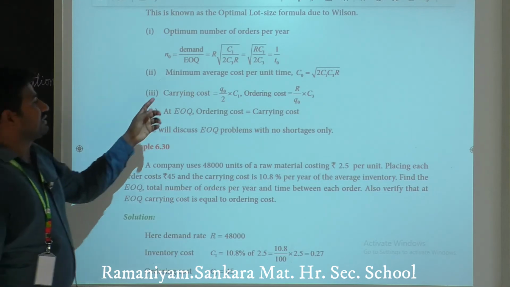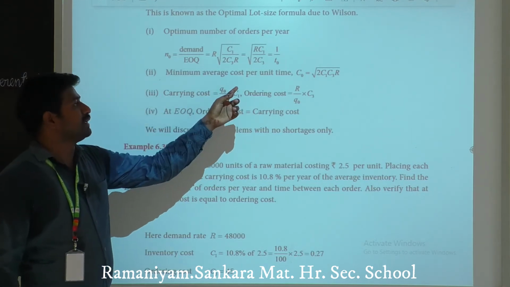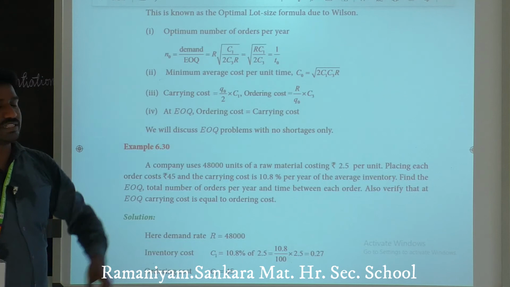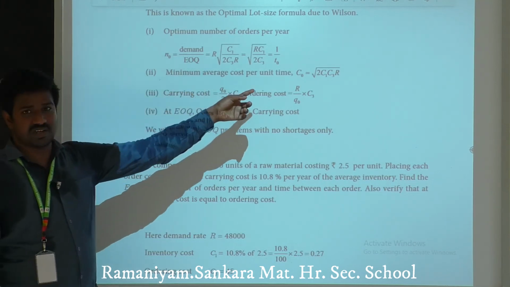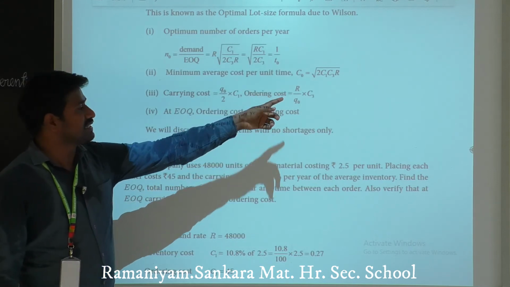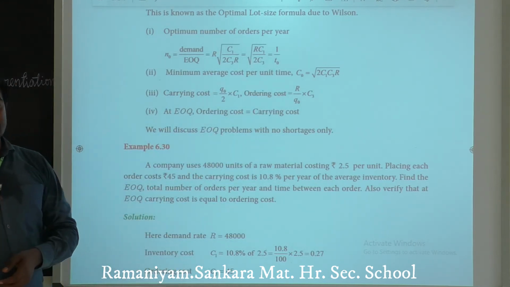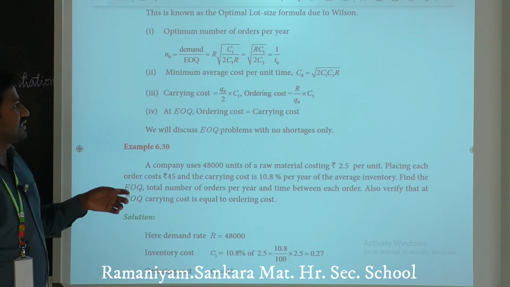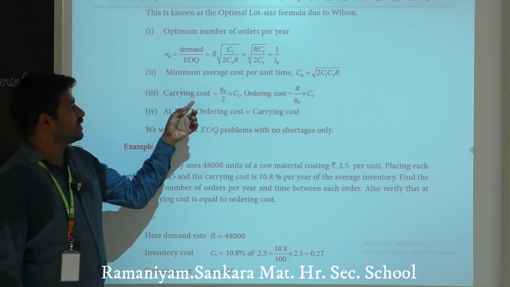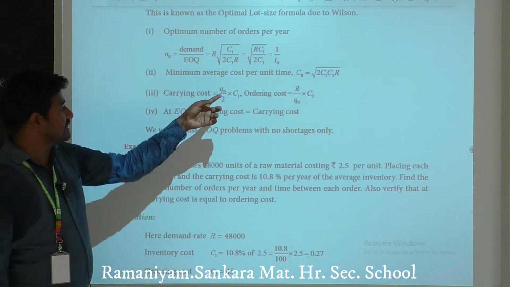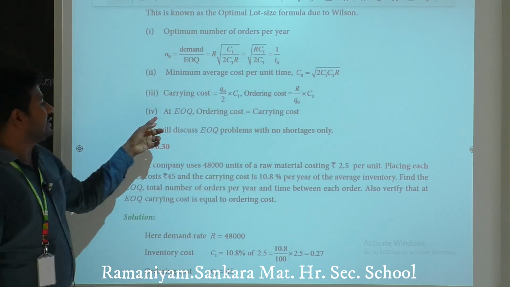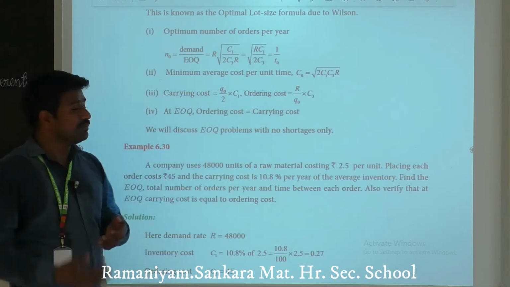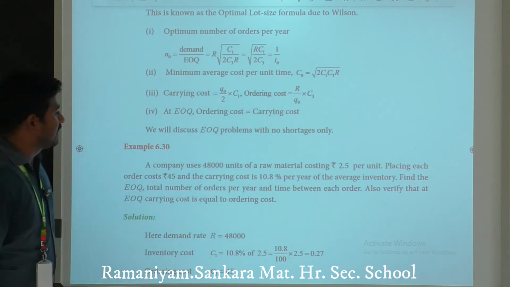Next, minimum average cost per unit time, C naught. Simply, C naught represents the minimum average cost per unit of time, which is equal to square root of 2 into C1, C3 and R. That's all. Next, carrying cost is Q naught divided by 2 into C1. Ordering cost is R by Q naught into C3. At EOQ, ordering cost and carrying cost are equal.